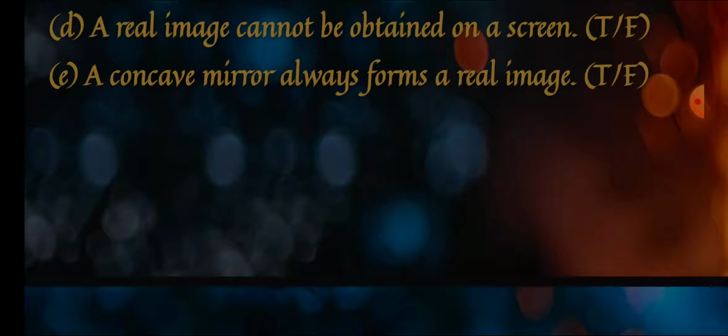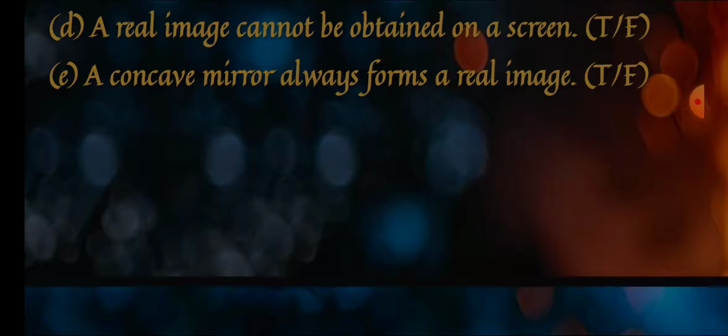So make sure that in the examination, when there is true false of chapter 15 Light, read it twice, thrice. Try to recall the characteristics of the mirrors, what is a real image, what is a virtual image. Then take the final decision whether the statement is true or false.